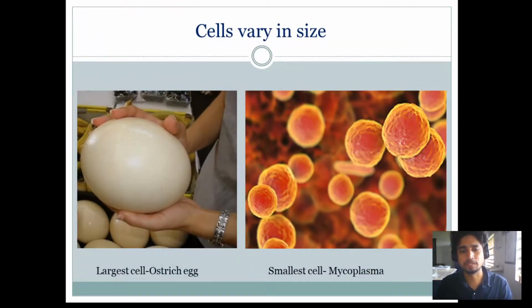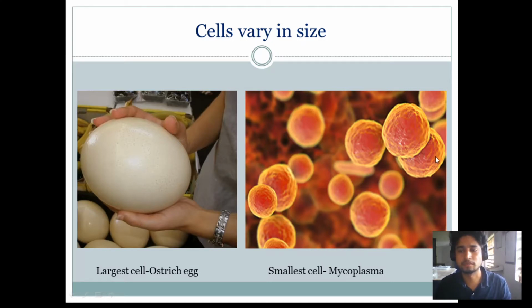And coming to the size, there are cells which are huge, as big as this, and there are cells which are very, very tiny, that you cannot even see with a normal microscope. You need electron microscopes to observe them. The largest cell is the ostrich egg. Eggs are single cells. Each egg is one cell. So the largest egg on this planet is the ostrich egg.